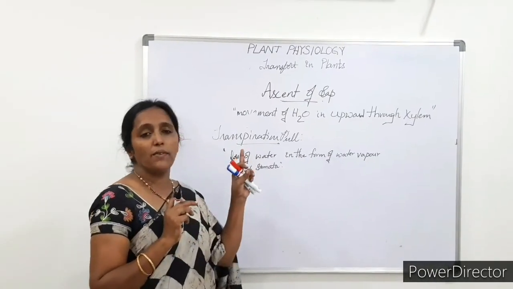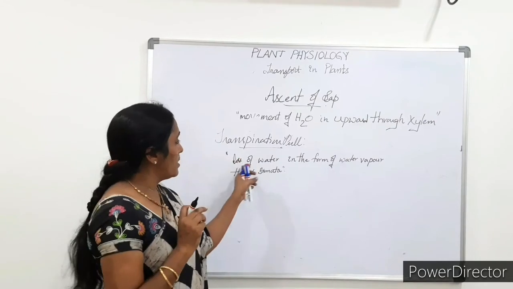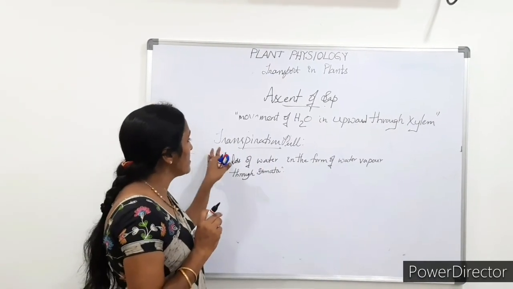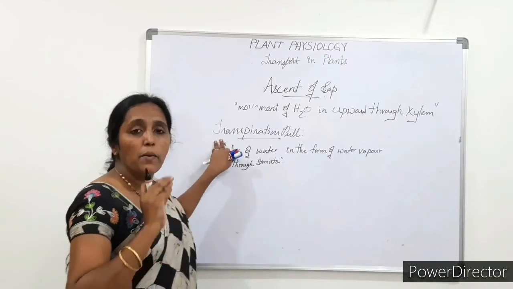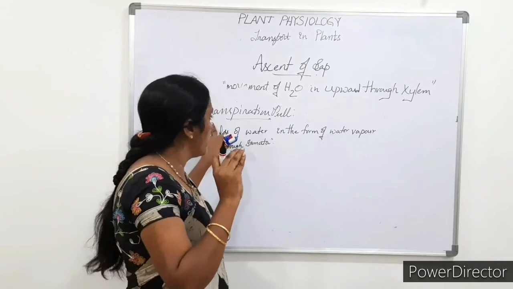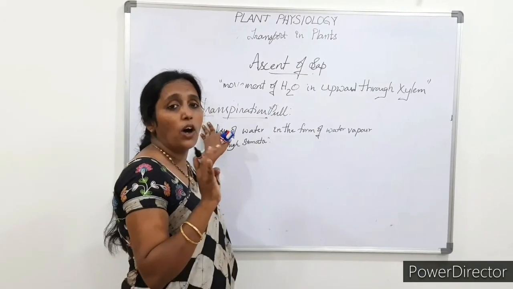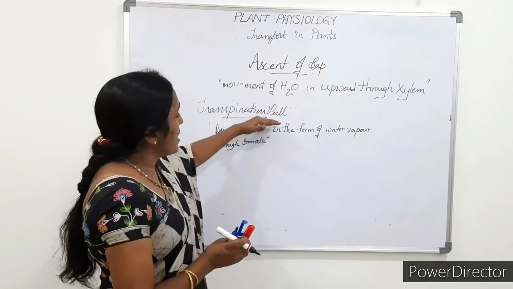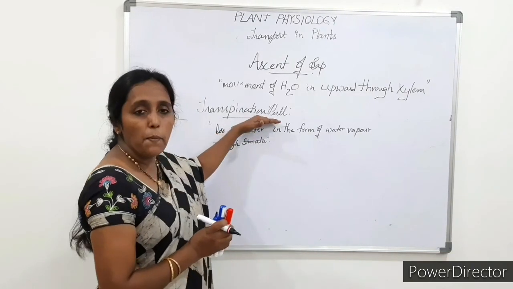In guttation, the water is lost through hydathodes. And this transpiration pull is more than enough to pump the water even in tall trees. Many principles are involved in the transpiration pull.